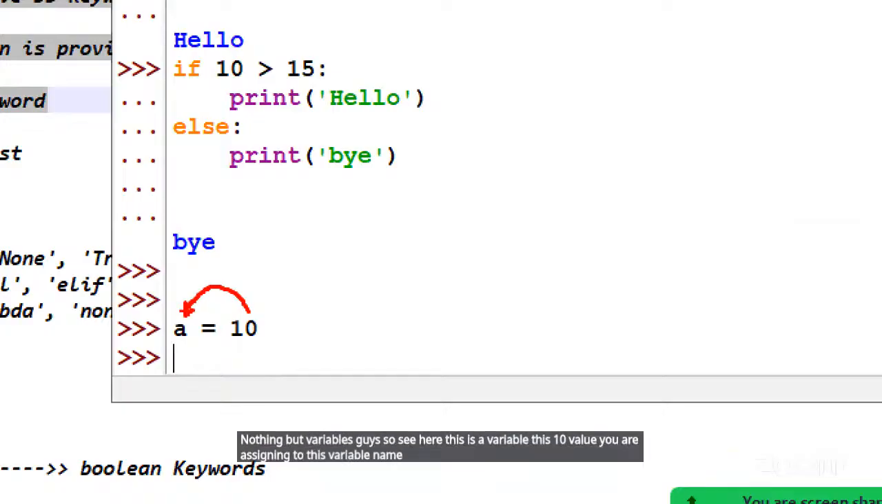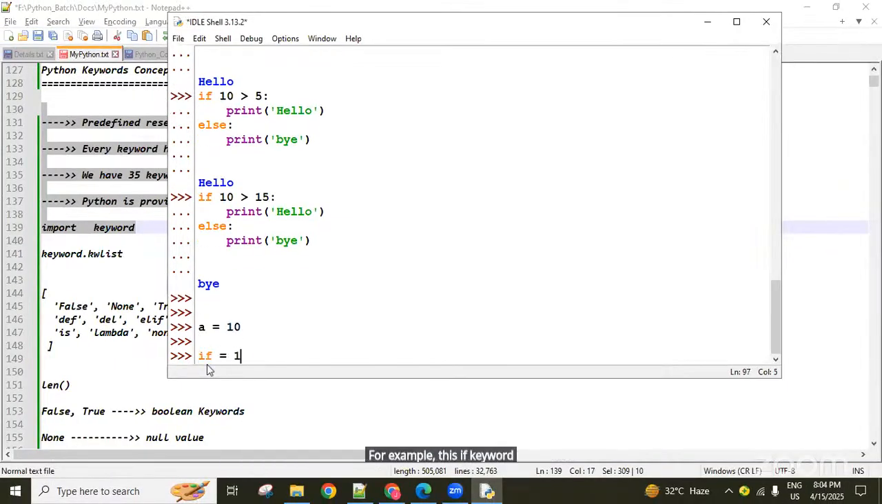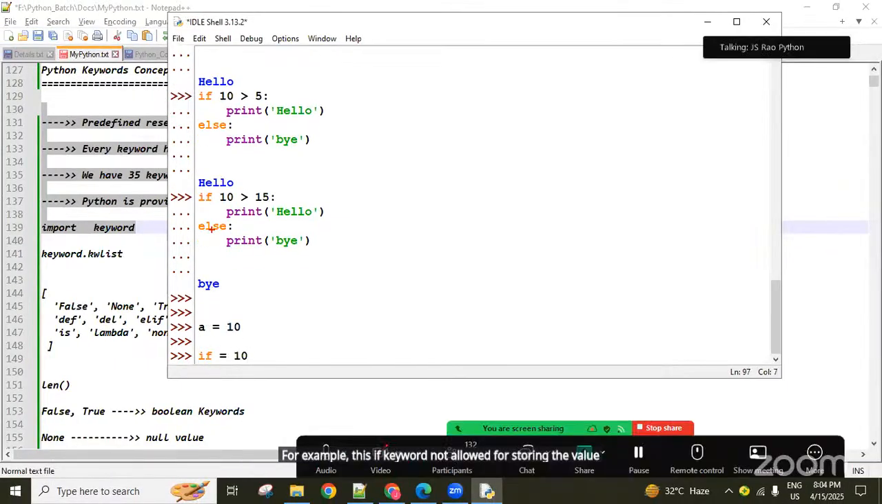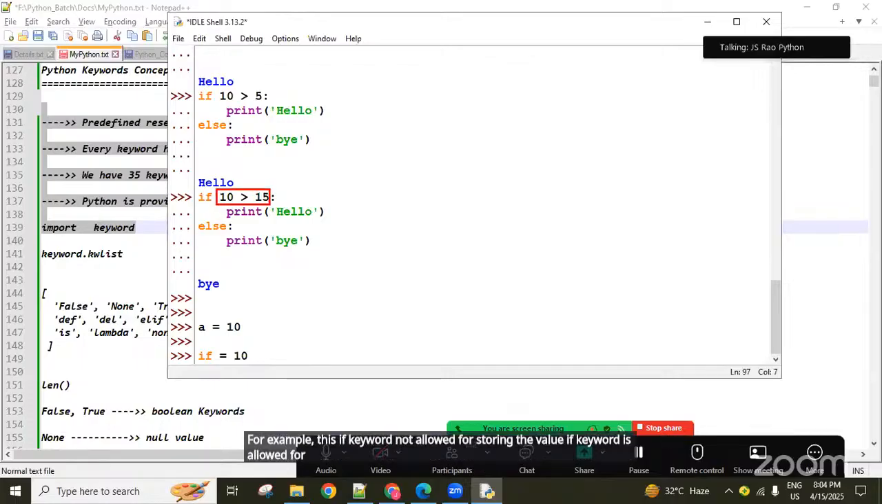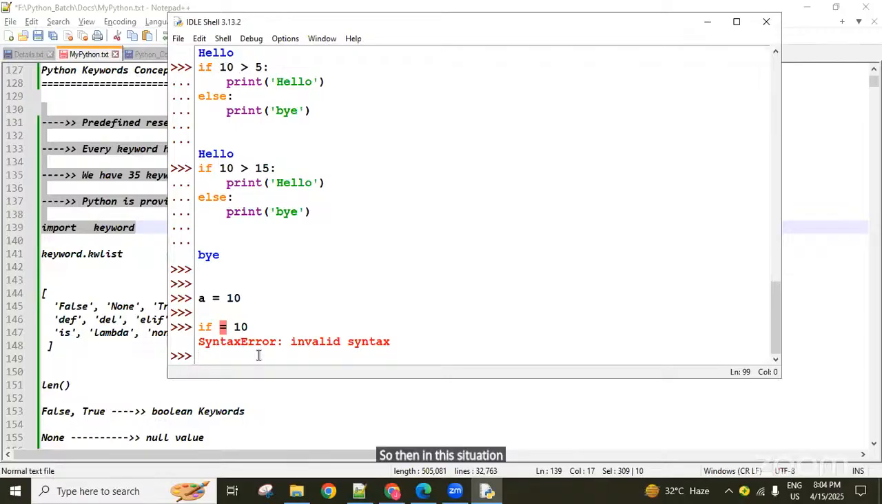Later, the variable chapter is there, there we will discuss. So this is our own name. As our own name, don't use these keywords. For example, this if keyword is not allowed for storing the value. If keyword is allowed for checking the condition, guys. But I'm trying to use it for what purpose? Assigning this value to this variable. So in this situation, it is throwing syntax error.